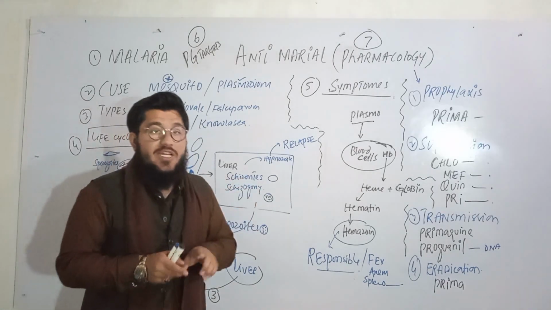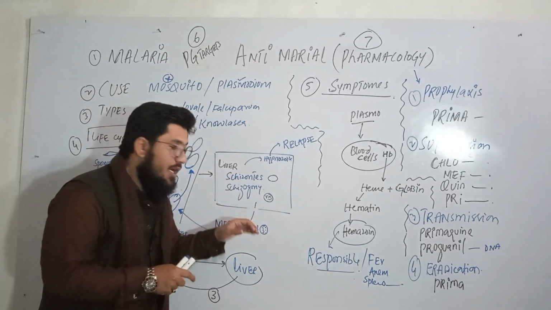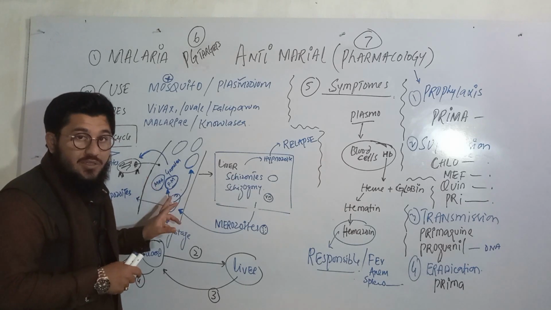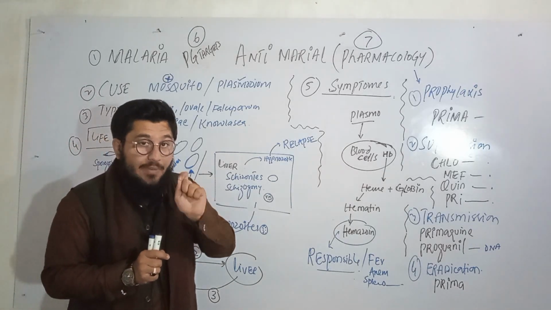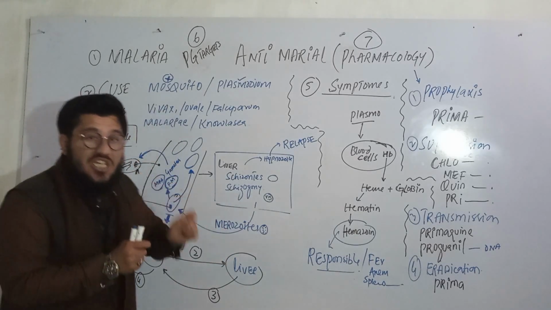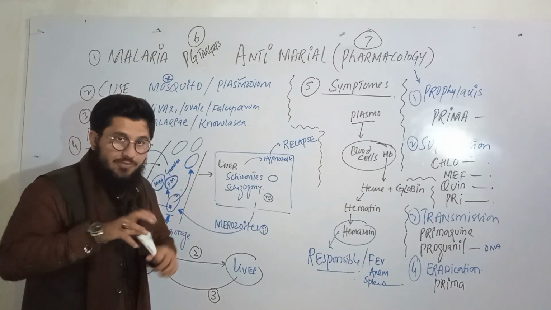Then these merozoites will be released from the hepatocytes, from the cells of the liver, and after that these merozoites will come towards the blood. Here in the blood, they will find erythrocytes, red blood cells. Inside the red blood cell, they will undergo the ring stage, during which it is actually nourishing, taking nutrients from the surroundings.